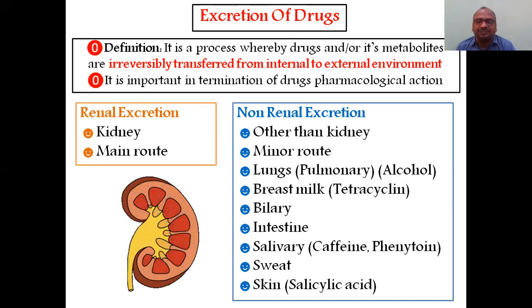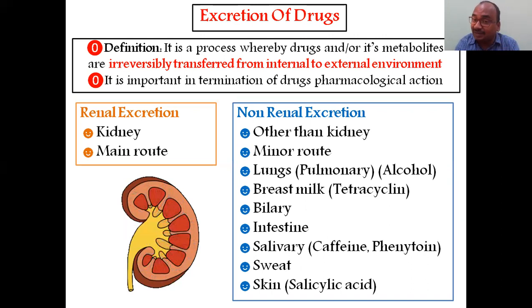Next, breast milk. Tetracycline always binds with the calcium present in the milk. If a mother who has delivered consumes tetracycline, it will be excreted through the milk and drunk by the infant, the newborn child.